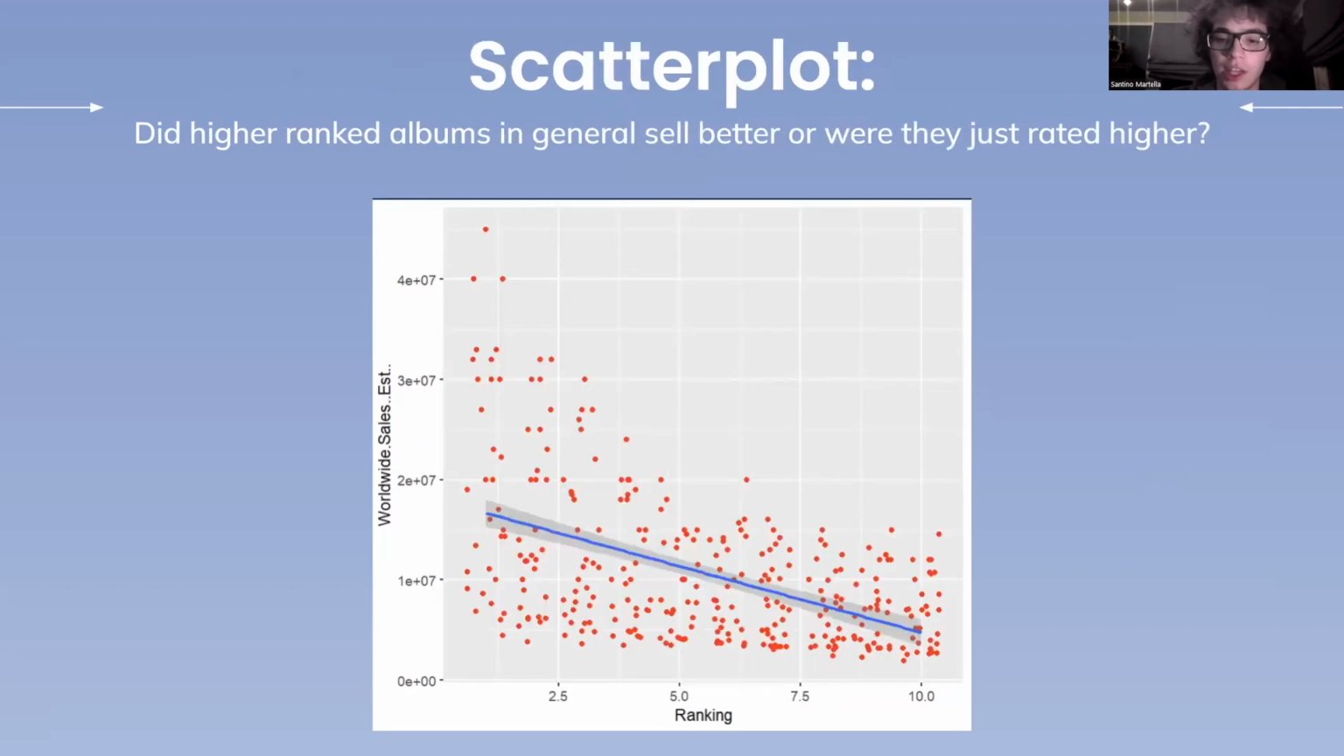To further examine this odd occurrence, we created a scatter plot that looked at whether higher ranked albums in general from 1990 to 2021, which is our entire data set, sold better or were just higher rated. This graph confirmed that usually higher ranked albums did sell better, and that 2018 to 2021 have been anomalies.